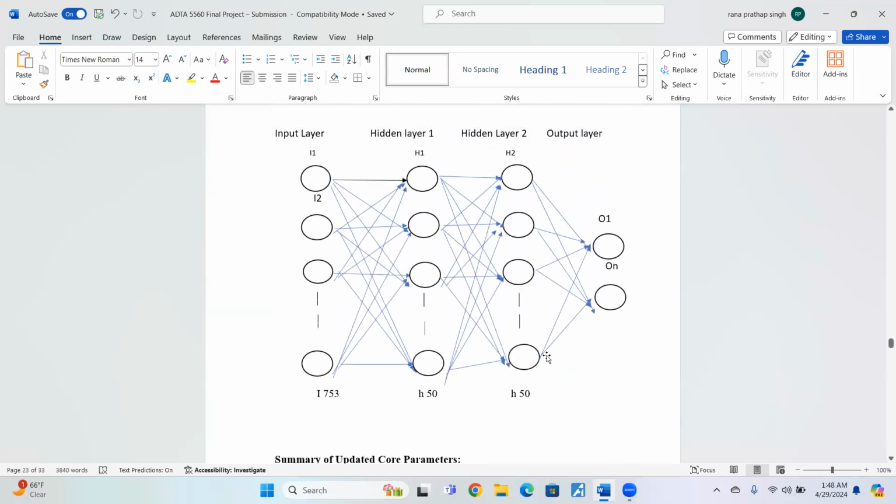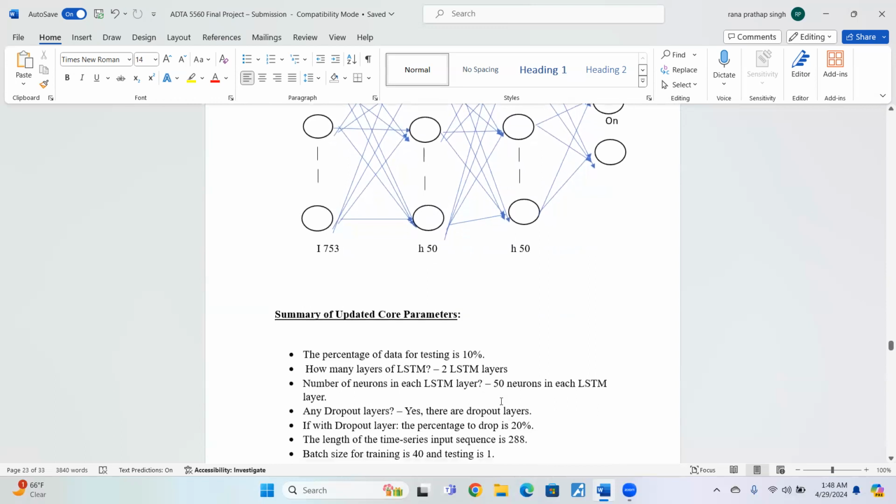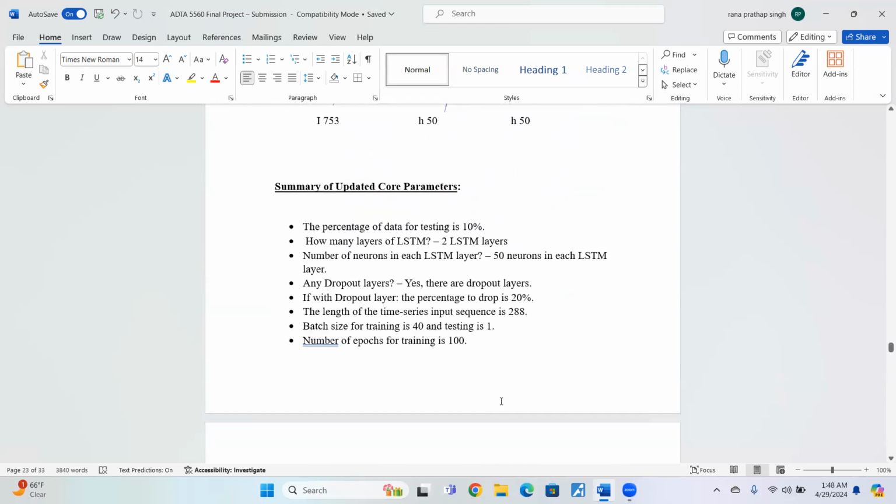The previous LSTM network has 25 neurons in each layer, but this LSTM redesign one has 50 neurons in each layer. So the summary of the updated core parameters are as follows. The percentage of data for testing is 10%. The number of layers is 2, the same as before. The number of neurons is changed, which is 50 neurons this time instead of 25 before.